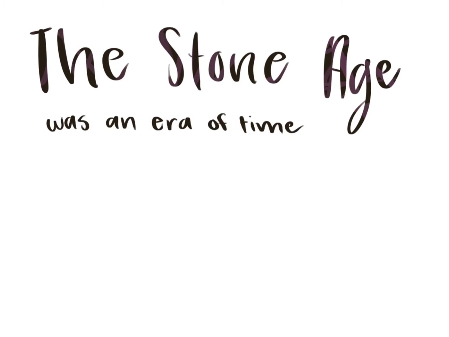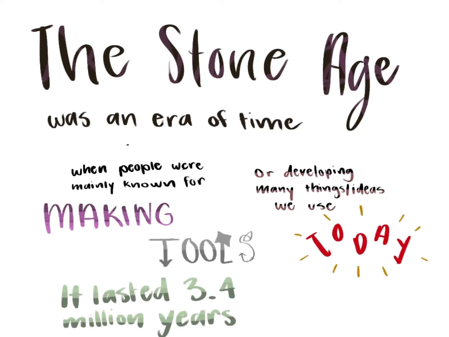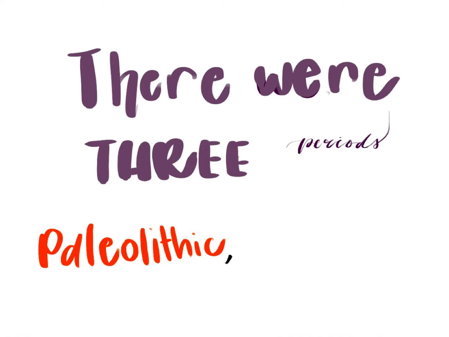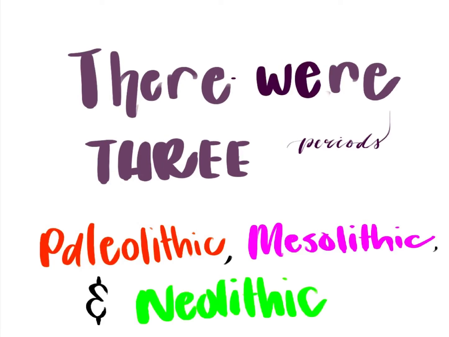The Stone Age was an era of time when people were mainly known for making tools and developing many things with ideas we use today. It lasted 3.4 million years. There were three periods: Paleolithic, Mesolithic, and Neolithic.